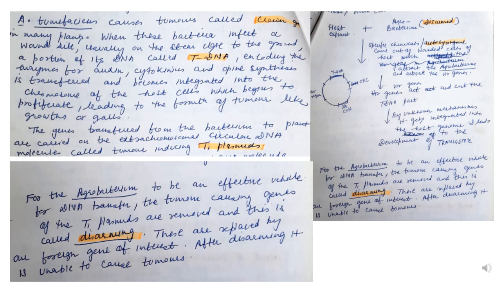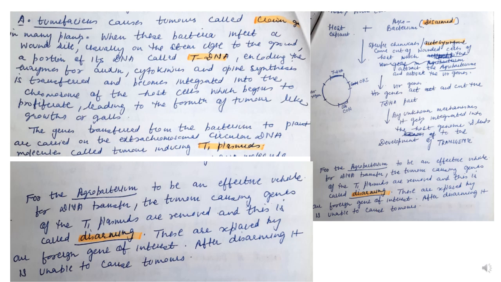Now these hormone synthesizing genes are known as oncogenes, and whenever artificial transformation has to be done using Agrobacterium, genetically engineered Ti plasmids are formed in which the oncogenes are replaced with the gene of interest. It means that the oncogenes are removed, and this is called disarming.